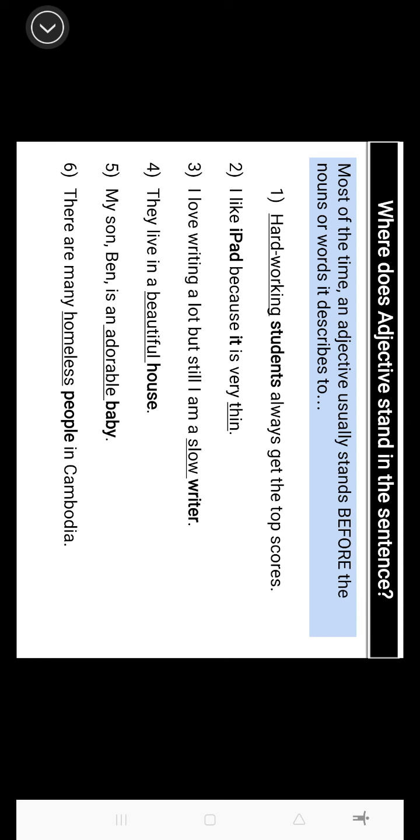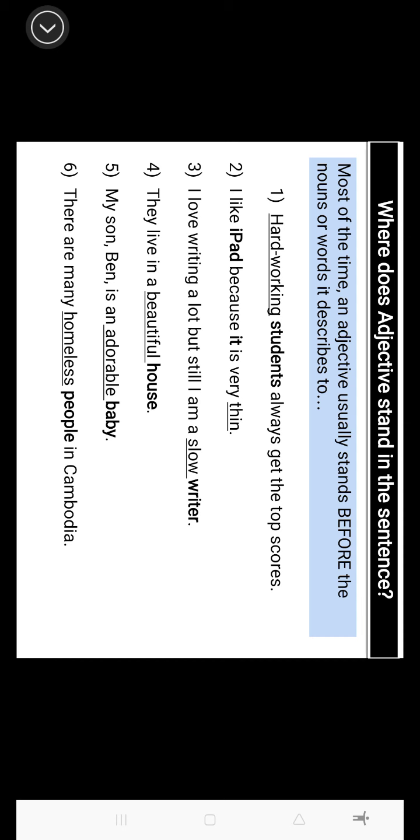Number two, I like iPad because it's very thin. Well, thin is an adjective because it tells you more about the appearance of the device. What kind of iPad? What kind of device? It's thin, it's fast or whatever, okay? So thin here tell you something about the iPad.